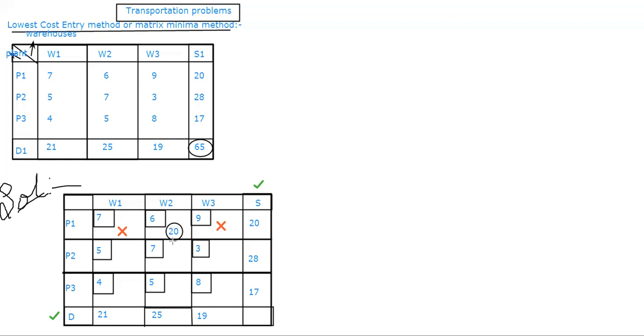But here, just see in the P1 row, how much have you already filled? 20. So for the total to match 25, how much extra should I fill it up? Only 5. Beyond that I cannot go, because my count should end at 25. So how much can I fill it up here? Only 5.